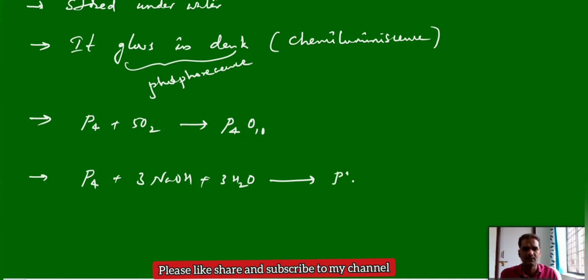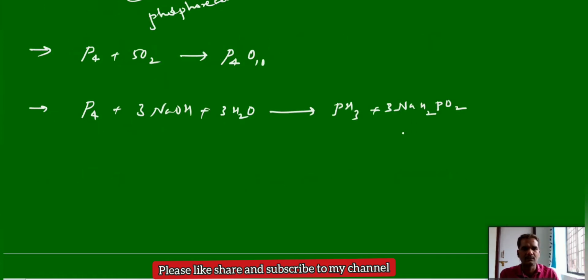It produces phosphine and sodium hypophosphite. Here phosphorus with 0 oxidation state changes to phosphorus -3 in phosphine, and to phosphorus +1 in sodium hypophosphite. Oxidation state decreases, a reduction process; oxidation state increases, an oxidation process. It undergoes both oxidation and reduction simultaneously, and this reaction is called a disproportionation reaction.